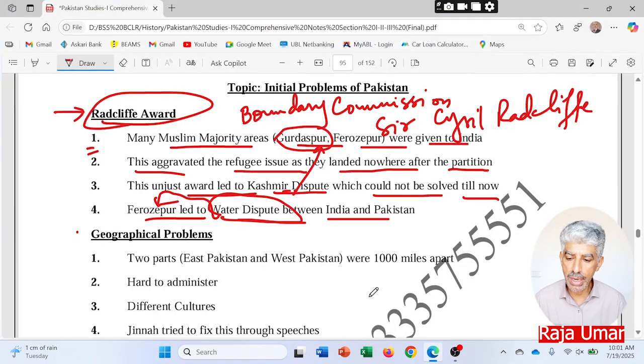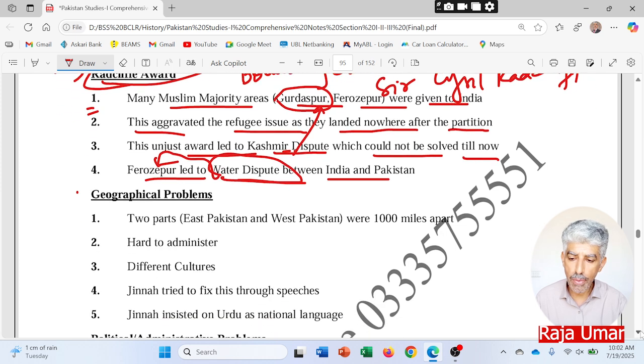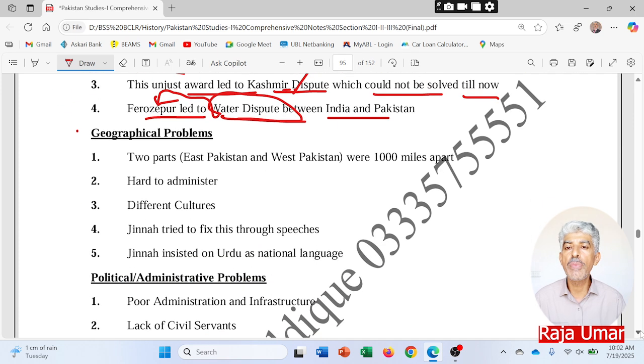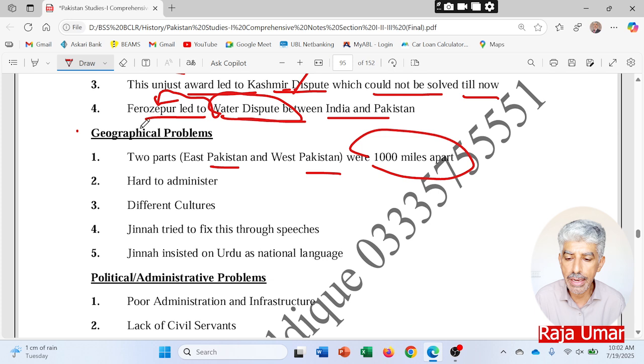So they are given over here. Back to my notes now. So next one, that is the geographical problems Pakistan faced after the independence of 1947. Two parts, East Pakistan and West Pakistan, were about 1,000 miles away, and Bengal was 1,000 miles away from this current Pakistan, that was known as West Pakistan.